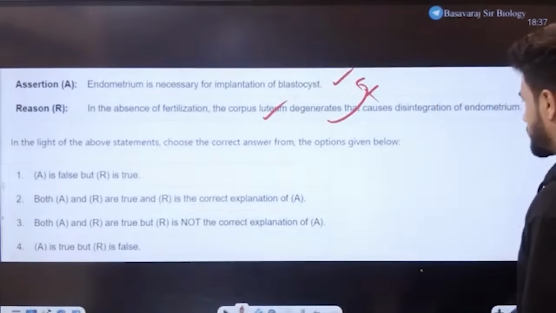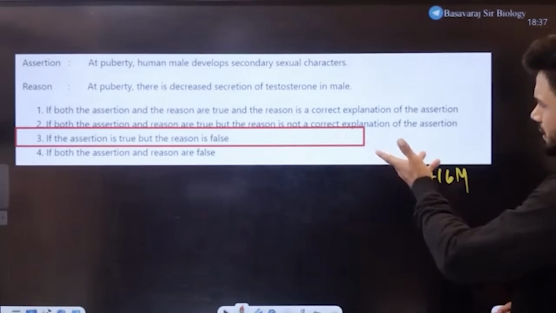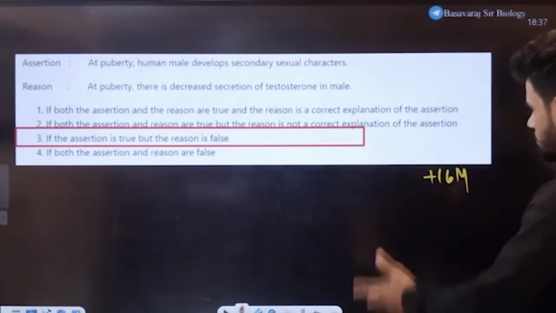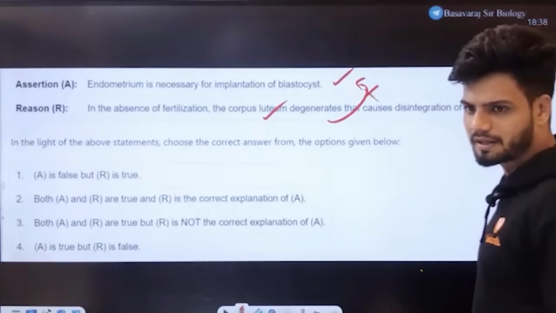Explain question number 13. Students, I don't know which is question number 13. This one. This is question number 13. I don't know, students. We'll come back to it. Note on the question. What is the question type? And tell me.